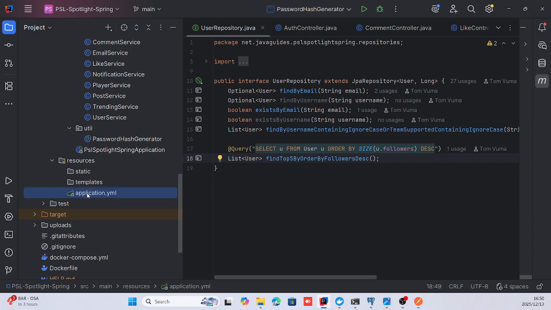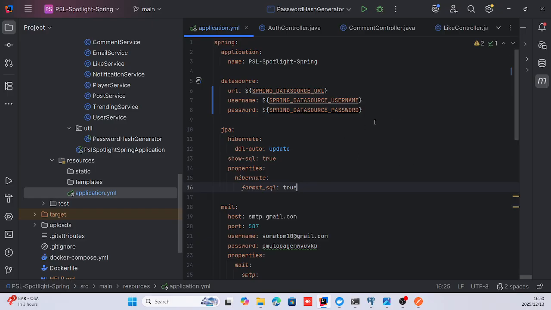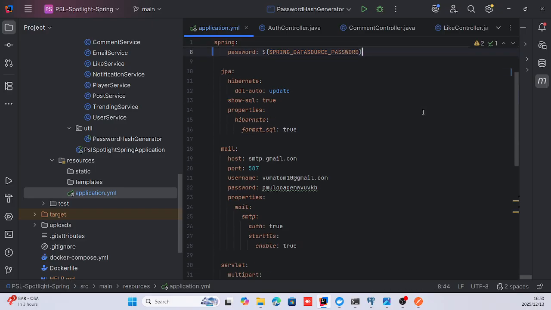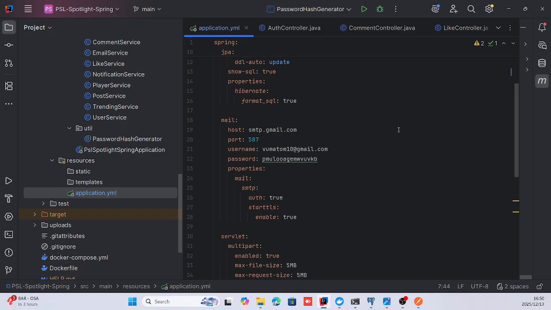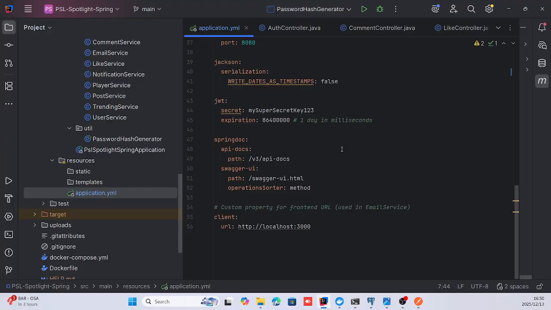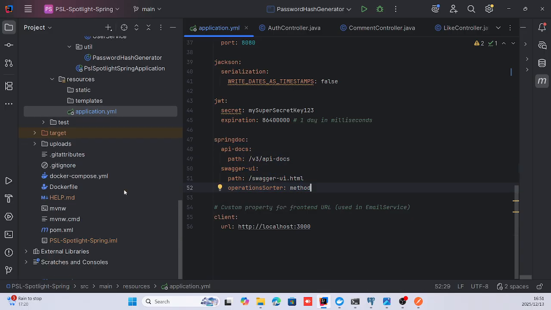Here I have my application YML. This is where I got Swagger to work in the SpringDoc property. I added API docs as well as Swagger UI, and then Swagger works from there.